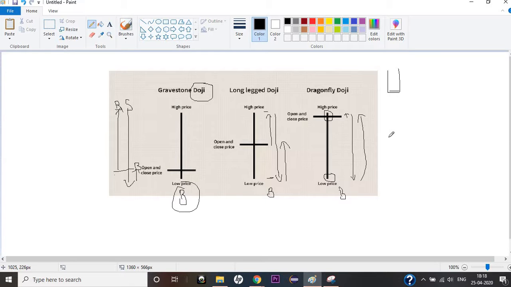But if you are holding it, keep a close eye on what candlestick is going to form next, because you need to know the decision. If you are predicting that it's going to go up and the next one is a red candlestick, make sure you understand what that red candlestick pattern is going to do next, and based on that take a sound decision.